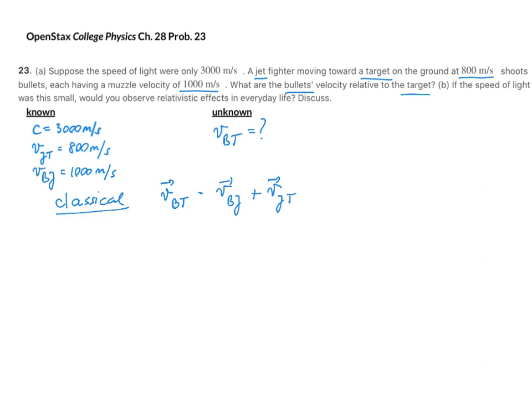So our velocities would add like this. And if we were to solve this, v BJ is 1,000 and v JT is 800. So we would get 1,800 meters per second.